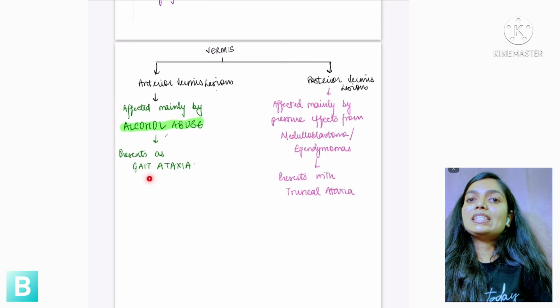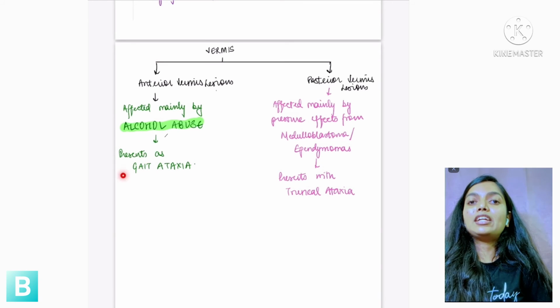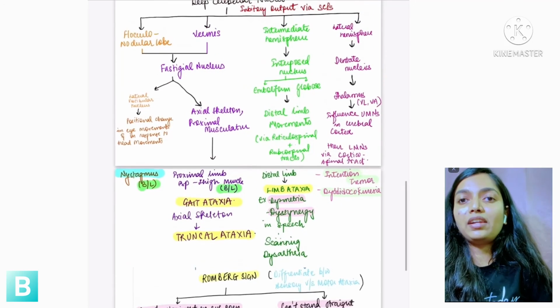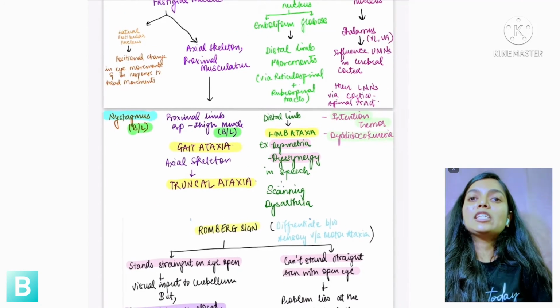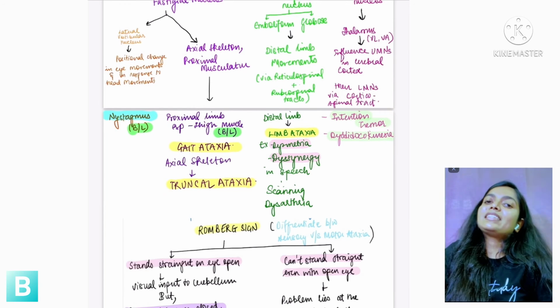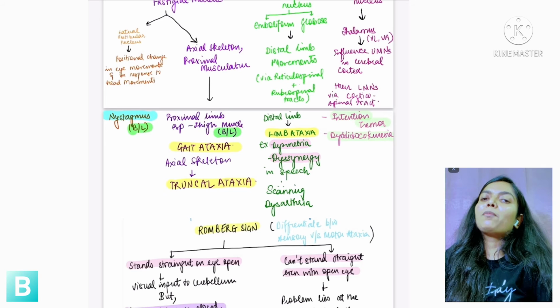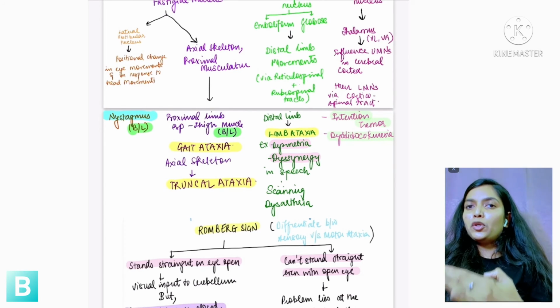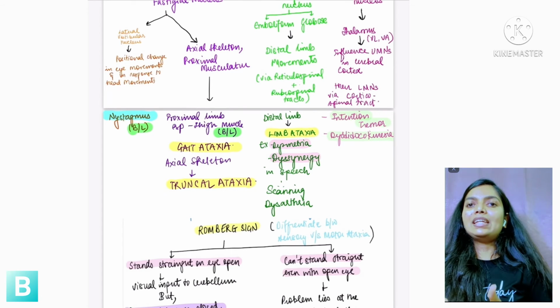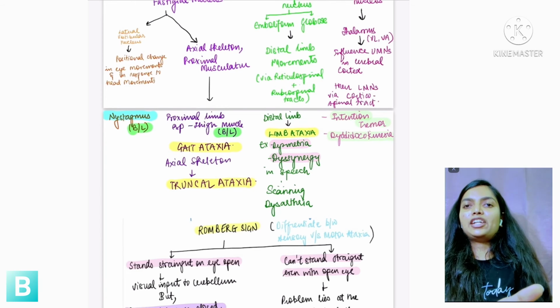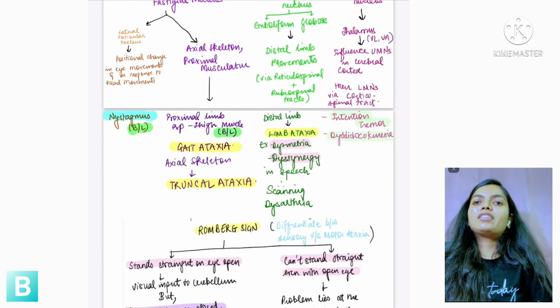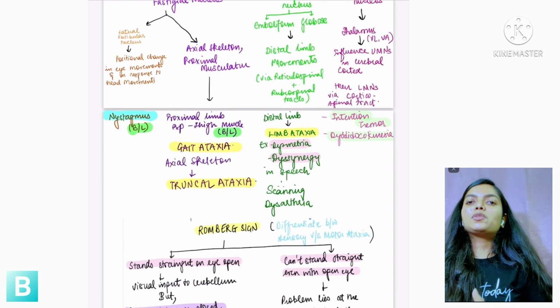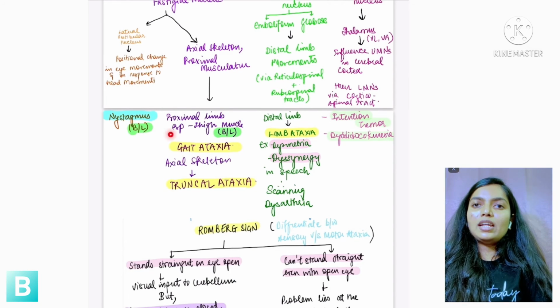So this will present as gait ataxia. Now what did I tell you about gait ataxia? Let's go and revise here. When there is a problem with the proximal limb, you will have gait ataxia. The most important example is the thigh muscles. So the patient will be able to walk, but they won't be able to walk properly in a straight line or whichever direction they want to walk. The patient will be swaying while walking. So this will be called gait ataxia.